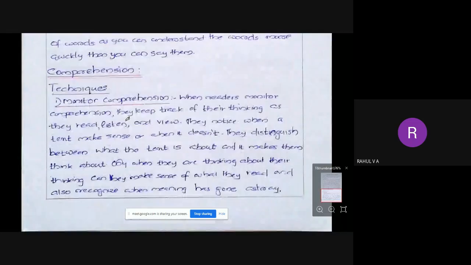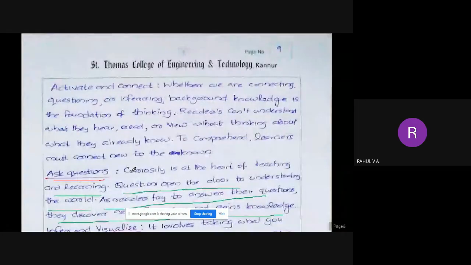Then the second one is connect and activate, activate and connect. So whenever you are listening to something like this, you have to connect it with your background knowledge or what you know already. You have to compare it with that, and then you have to understand. Else you won't be understanding anything.